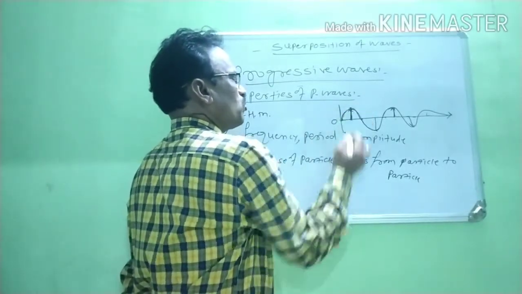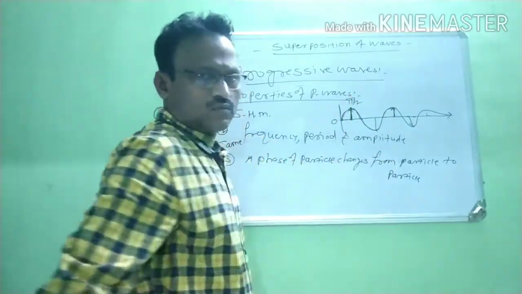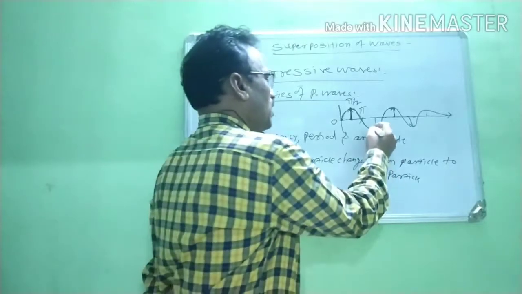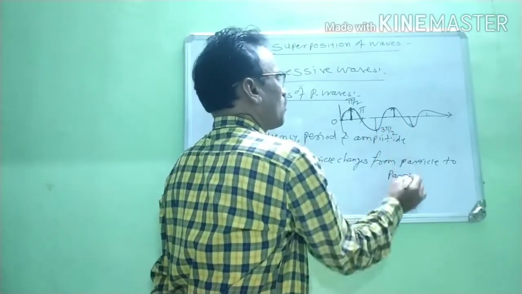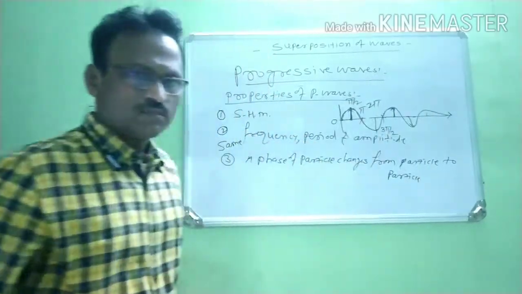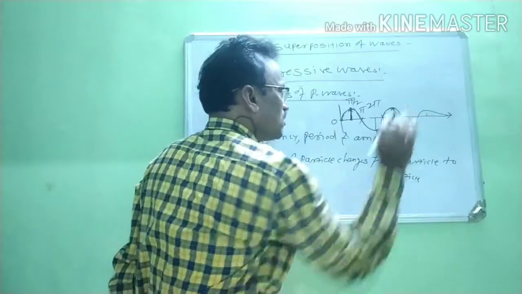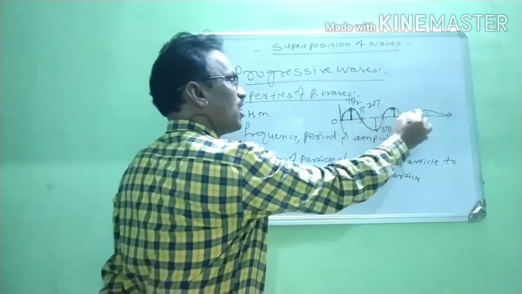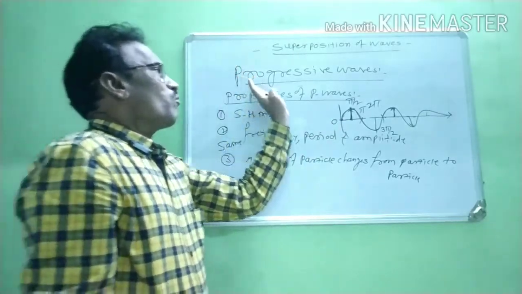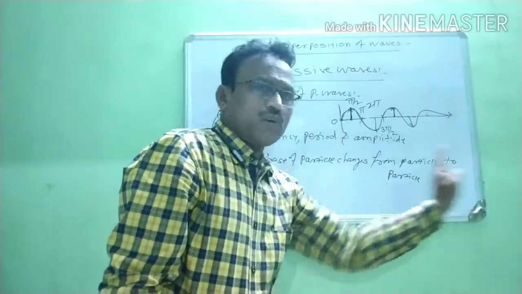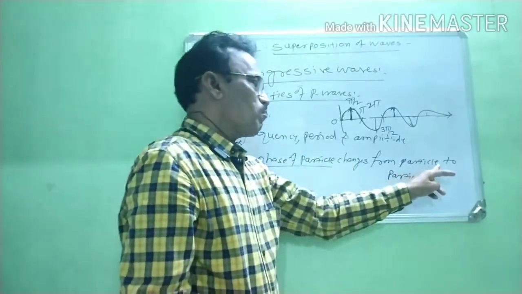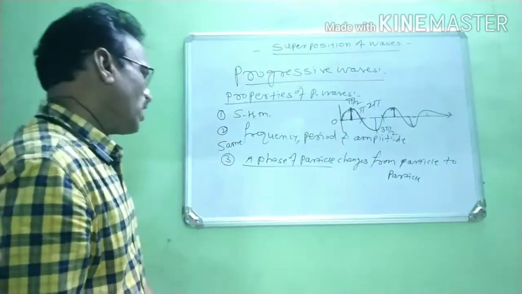At the next position, the phase difference is pi by 2. At the next, it is pi. Then pi by 2 again, and at this position the phase difference is 2 pi, and so on. When the particle changes, the phase difference also changes. Therefore, always remember this property: the phase changes from particle to particle.